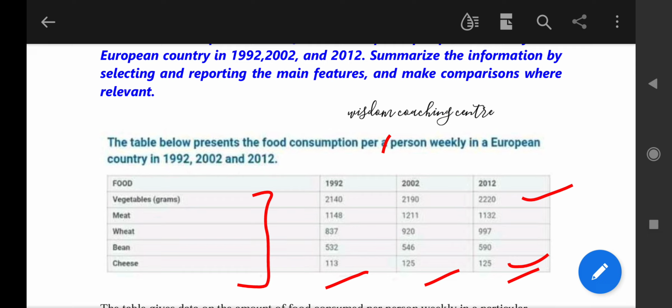Now when you are writing the overall, you have to give the details of, first of all you have to write down maximum or minimum and the trend.